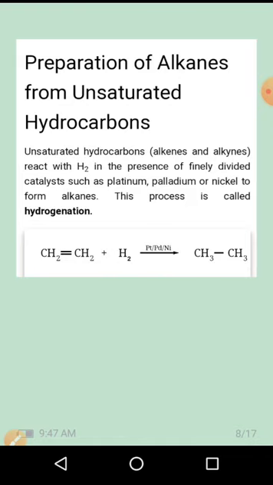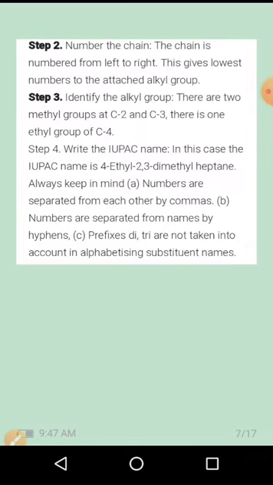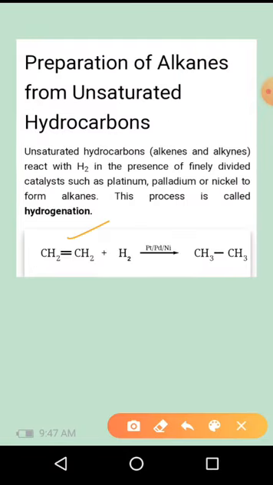Here is one example: CH2=CH2 plus H2. This one is an unsaturated compound. The name of this compound is ethene. When it reacts with hydrogen, you will get the saturated compound. You can take another example, propene, CH3CH=CH2.